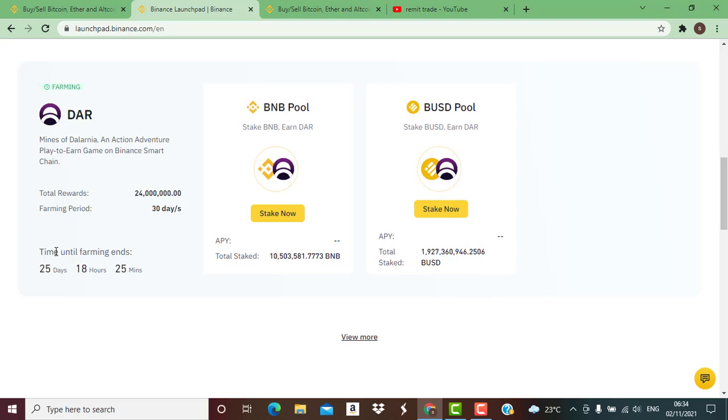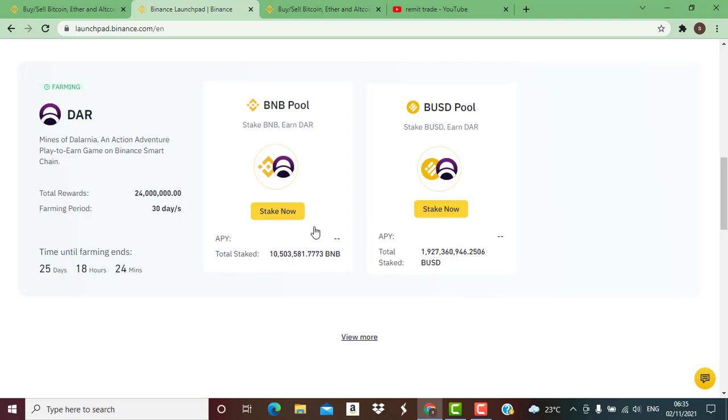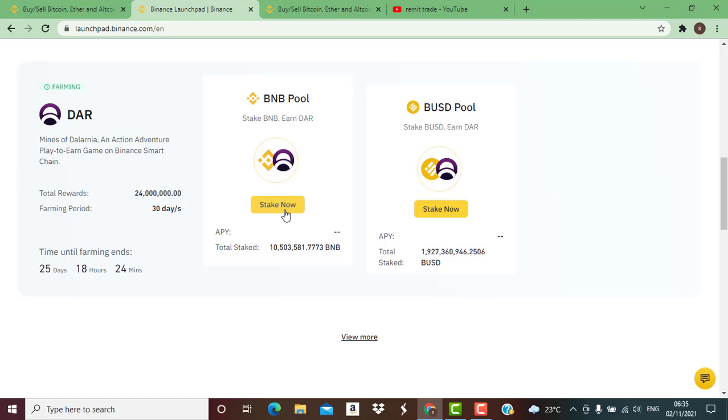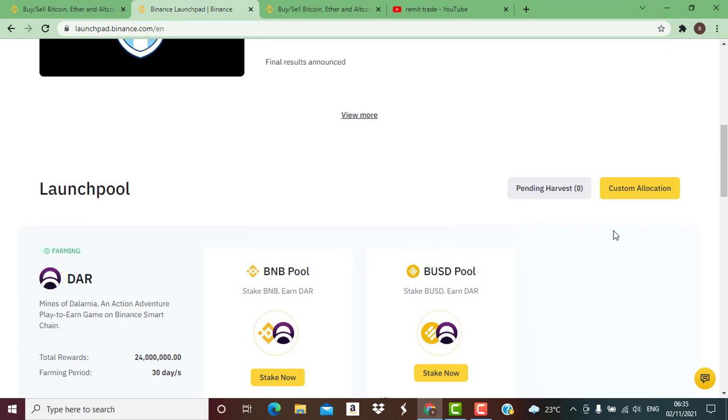We also have the time for farming. Here we have 25 days, 18 hours, 24 minutes left for this farming period to end. So if you want to participate in this farming period, it is right now. All you need to do is log into your account, go to Launchpad, and then stake your BNB if you have BNB in your spot wallet, or stake BUSD if you have BUSD in your spot wallet.